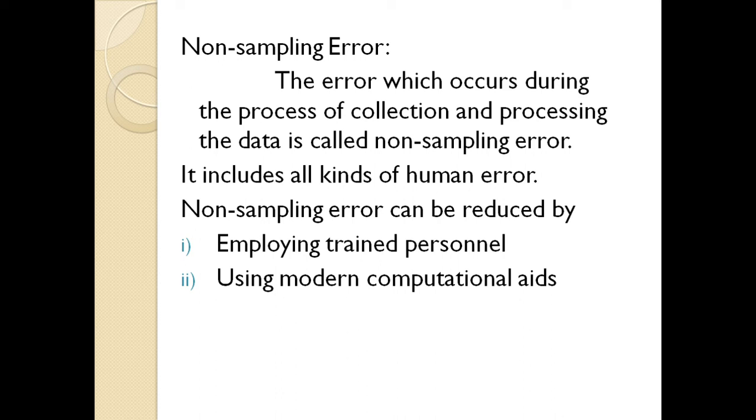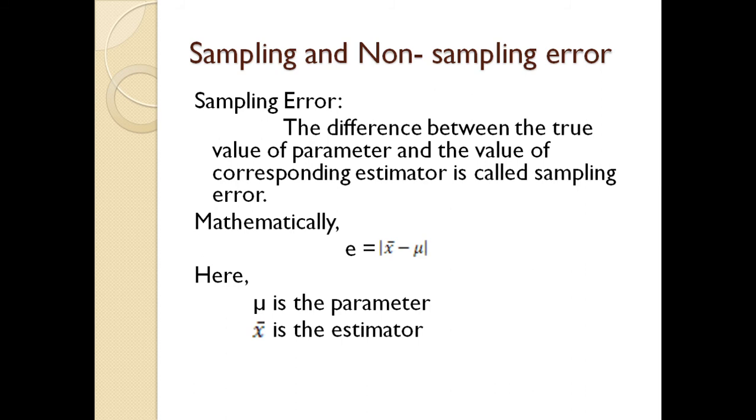If you employ trained persons, it will reduce the chance of making a mistake or error. And by using modern computational aids, there are many pre-designed software packages. If you use that software, it will also reduce the chance of non-sampling error. So this was the main difference between sampling and non-sampling error, and again I am saying that this is very important.